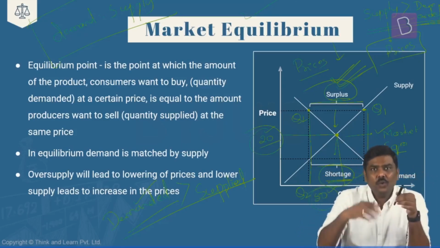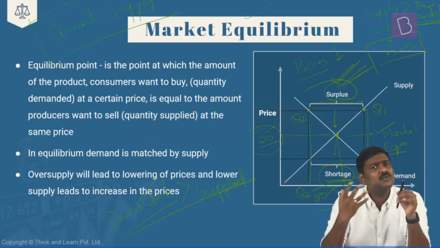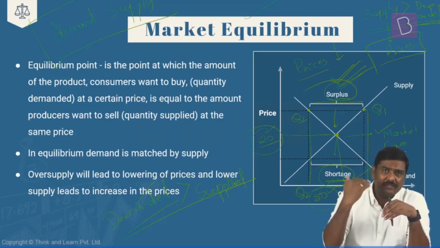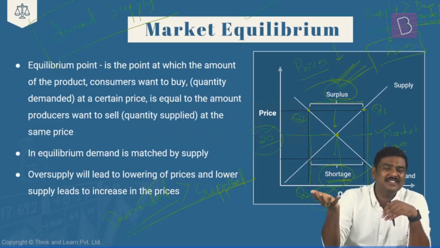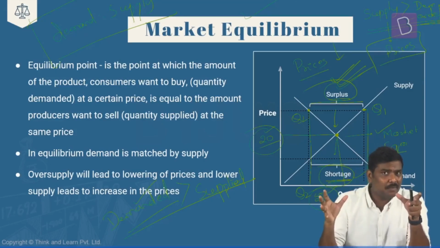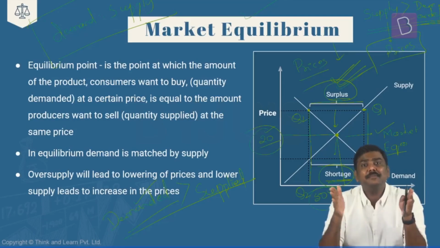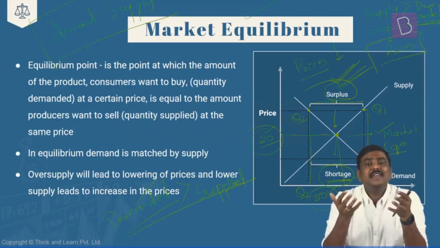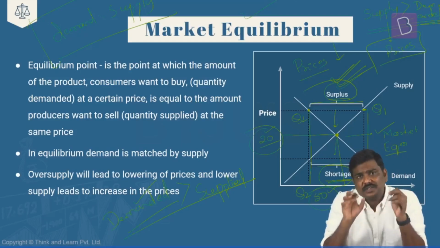For example, let's imagine you and me are the buyers here, and there is only one unit of a product in the market. Both of us want to purchase it. Both of us demand this particular product. So as a result, both have resources. As a result of this, what will happen is the price of the commodity will start increasing. Because please understand the logic here. Whenever there is a higher demand for a particular commodity or group of commodities in the market, the seller overnight cannot increase the production. Okay, understand the logic here? In a short duration, the manufacturer or a seller cannot increase the production to satisfy the overall demand for the goods and services in the market.